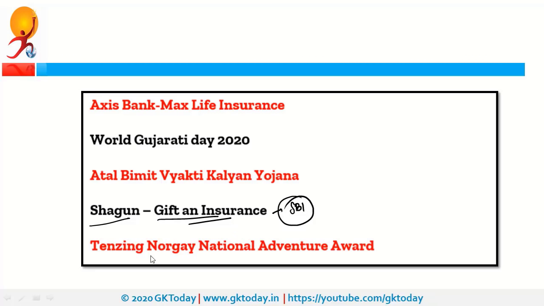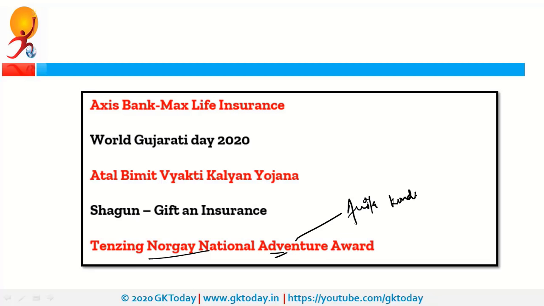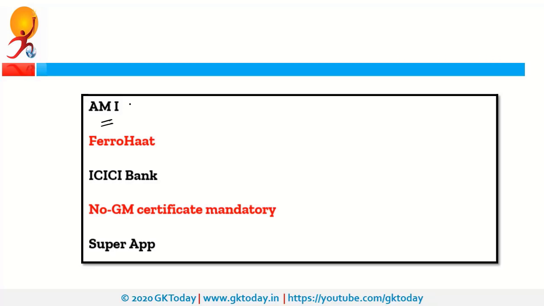Next is Tenzing Norgay National Adventure Award. So Anita Kundu was selected for this Tenzing Norgay National Adventure Award, and she has been selected for this award in the Land Adventure category. Next is MI. So it is the name of a short film, and recently this short film was in news because it won the first prize in the online short film contest. And this contest was organized by Ministry of Information and Broadcasting. Next is Faro Heart.